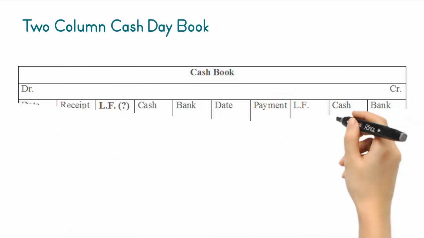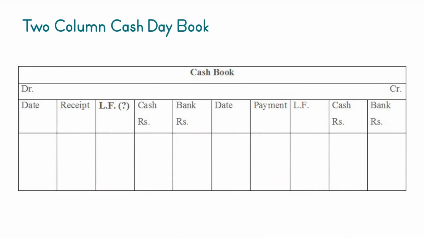Double column cash book. In this type of cash book, there are two columns of amount on each side of the cash book, one for cash and other for bank. Here is the specimen of the double column cash book. In fact, nowadays bank transactions are very large in number.